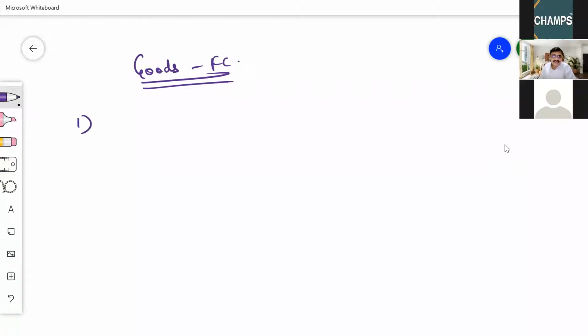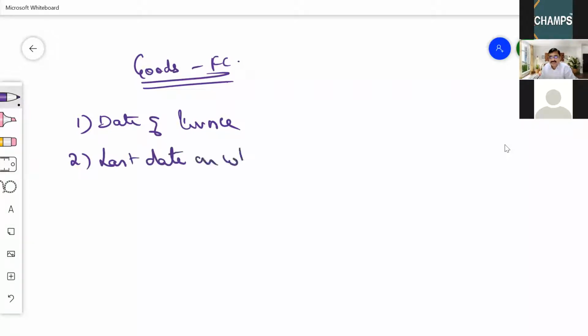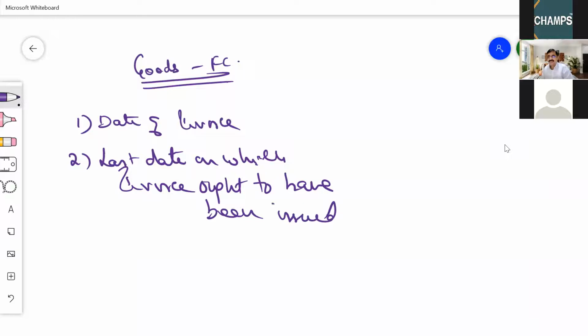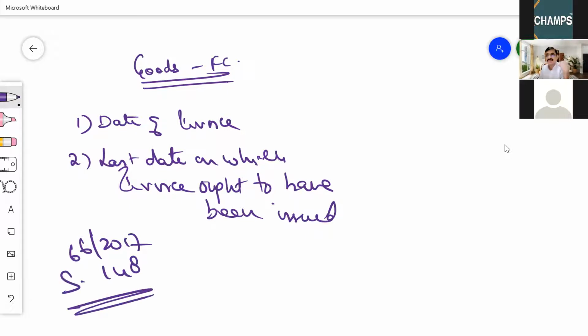It is the date of invoice or the last date on which the invoice ought to have been issued, because the date of receipt of payment by the supplier is not relevant, by virtue of notification 66/2017, section 148. Only these two.